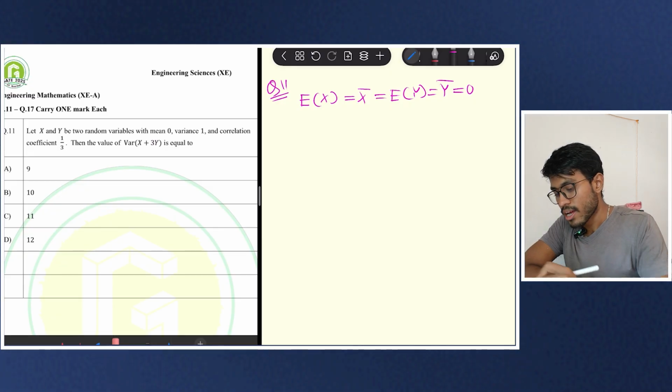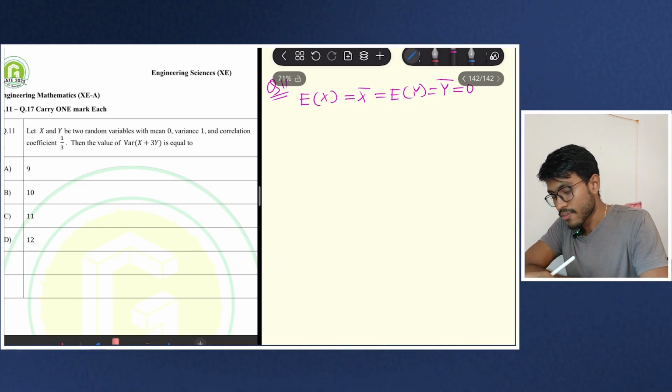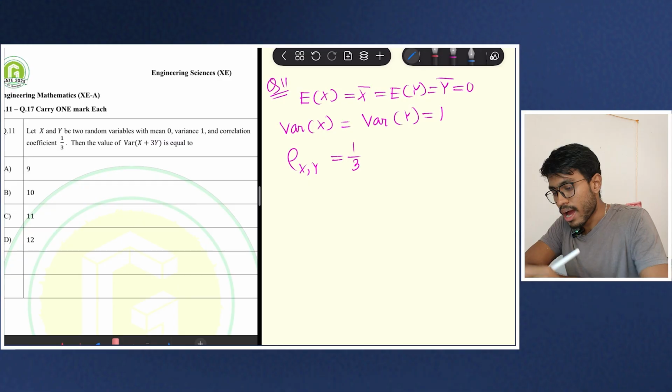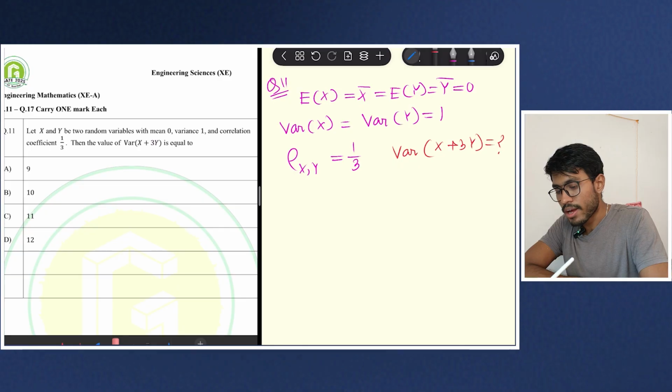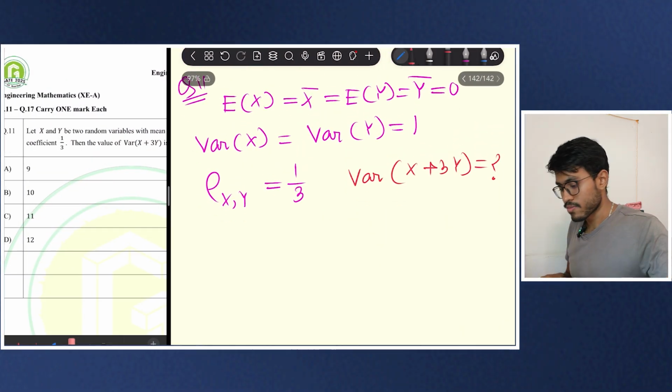That is given. And what else is given? The variance of X equal to the variance of Y is equal to 1, and the correlation coefficient, I will write by rho X comma Y, is equal to 1 by 3, and I have to find the variance of X plus 3Y. This I have to find. Now let me solve this question. Here I will solve.